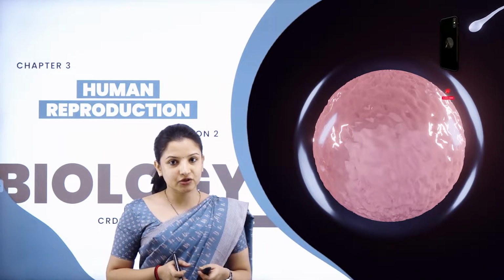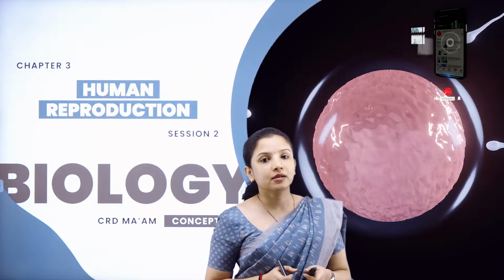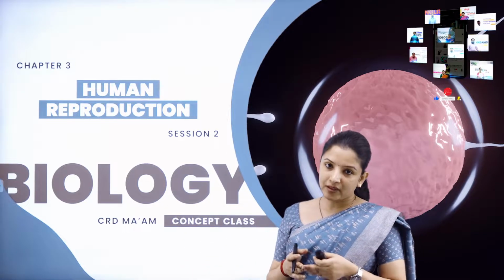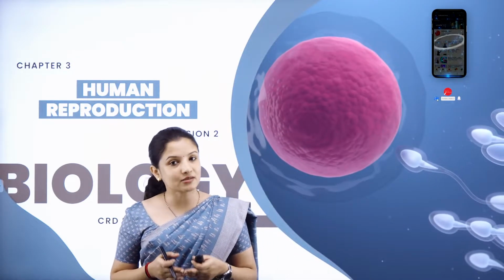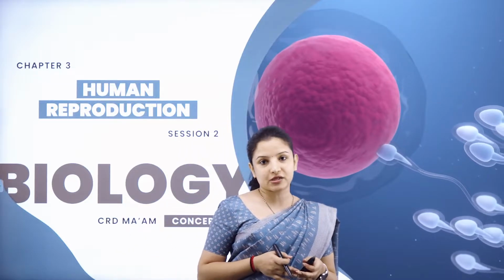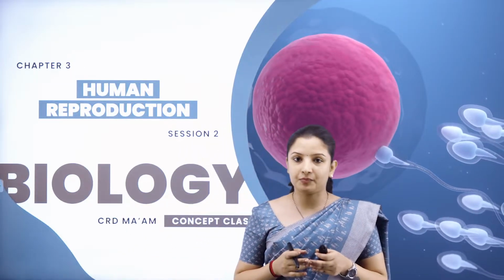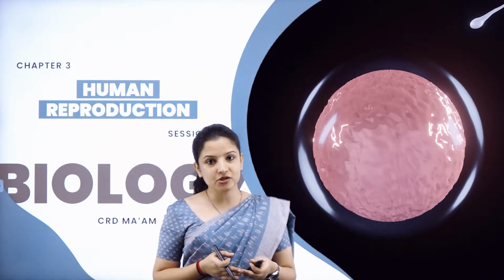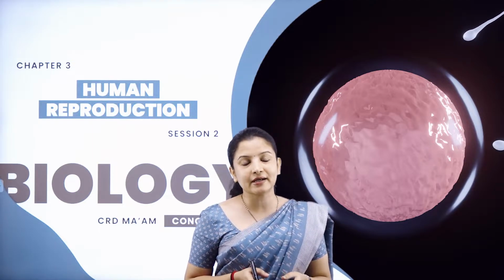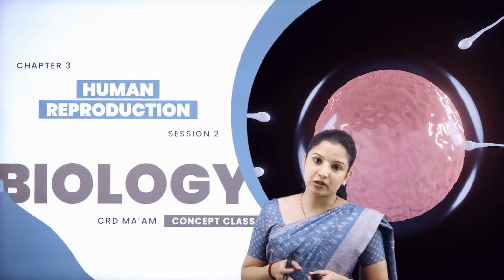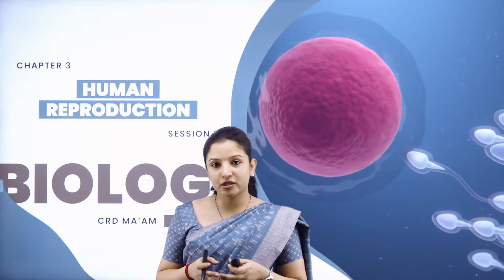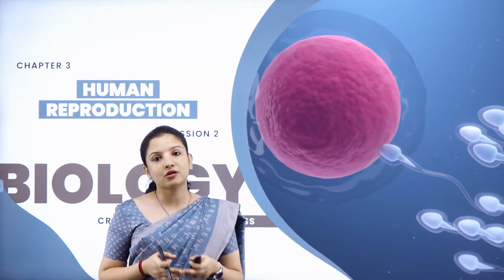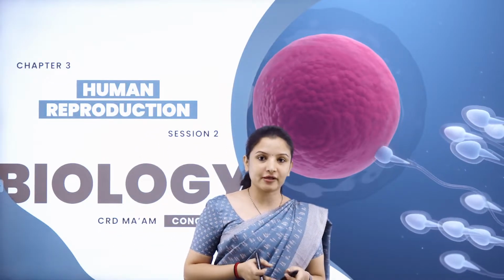In the previous session of this chapter, we discussed the male and the female reproductive structures, wherein the male reproductive structure was the testis. We studied the structure of the testis, and the female reproductive structure, the uterus and its related parts, we had studied in detail. Now, since we know about the reproductive structure, it will be easy for us to understand how exactly the process of reproduction takes place. In today's session we shall study two important processes of gamete formation, which are called gametogenesis and spermatogenesis.